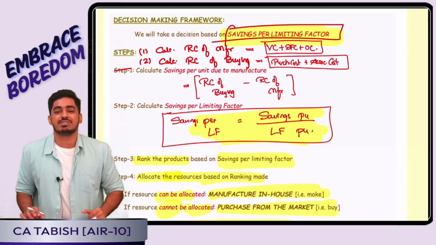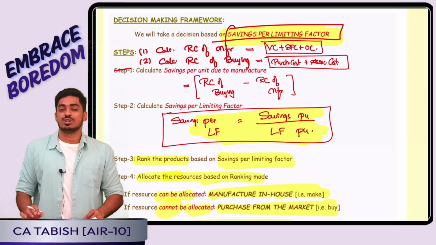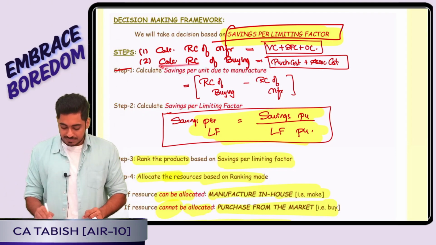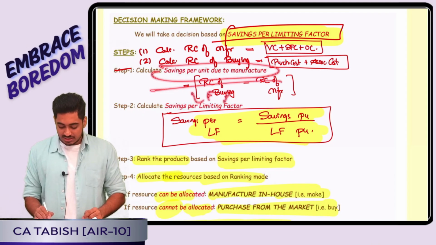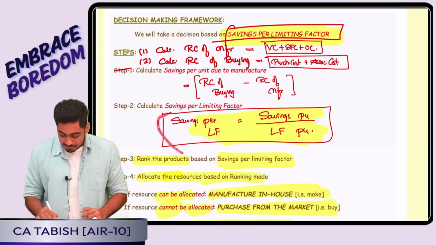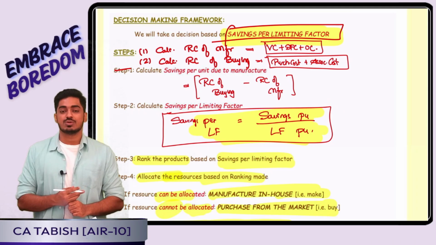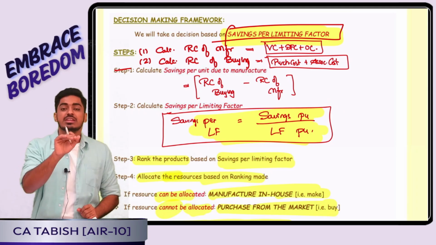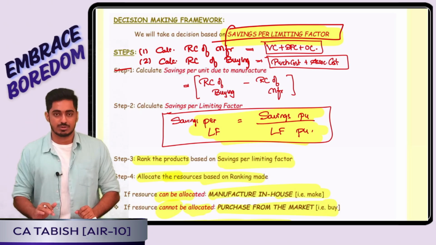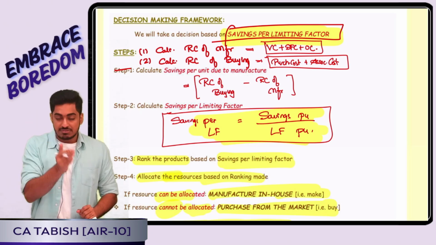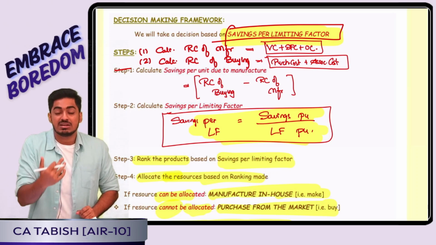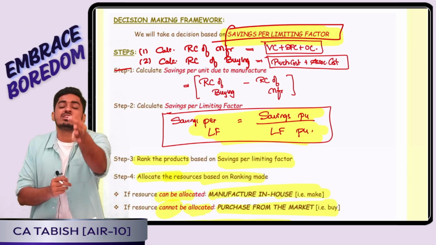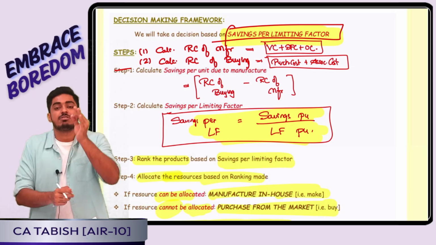So tell me, whenever I have a limiting factor, how do I take a decision? It is going to be based on the benefit per limiting factor. So I have a savings per unit. I will divide it by the limiting factor per unit. I will arrive at the savings per limiting factor. Yes or no, everyone? And how do I calculate the savings per limiting factor? It is savings per unit divided by limiting factor per unit. Now using that, I will give the ranking. In that ranking, I will try allocating the resources. For all products for which I can allocate the resource, I will manufacture in-house.